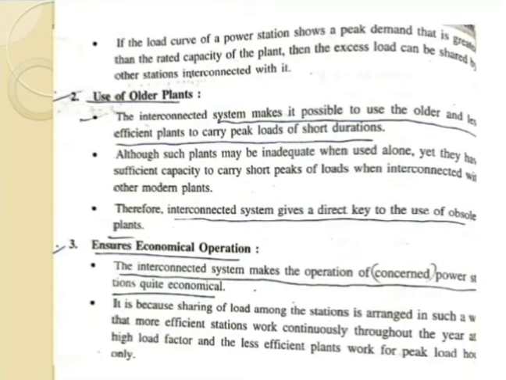Third one, that is it ensures economical operation. So if we connect, instead of 2 or 3, a number of generating stations in the interconnection system, we can try to reduce the cost of the system, because with an individual power plant we would require a large number of converters, transformers, and protective devices. To reduce that kind of problem we can go through an interconnection system, so at the end it can provide economical operation.